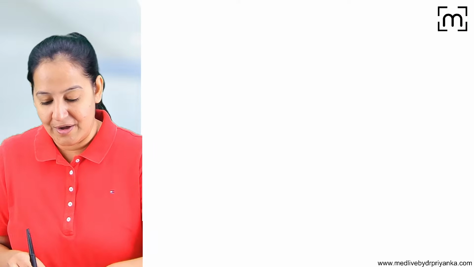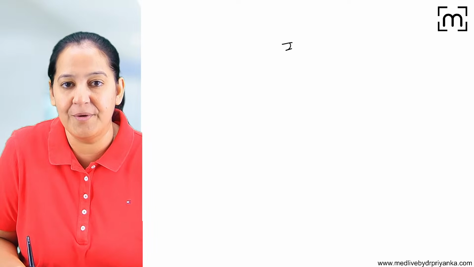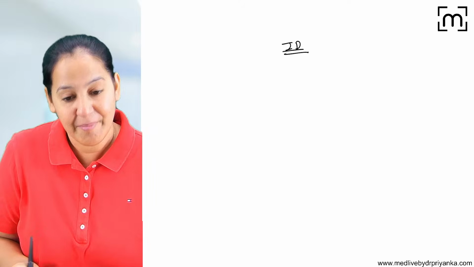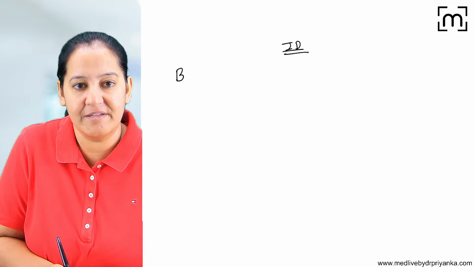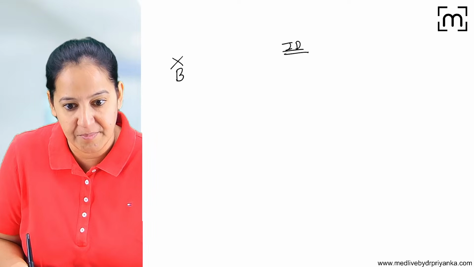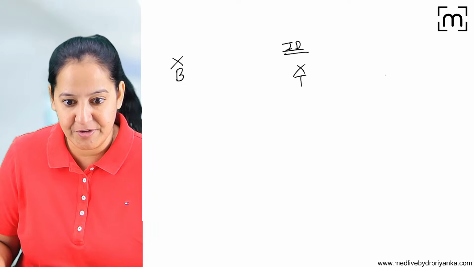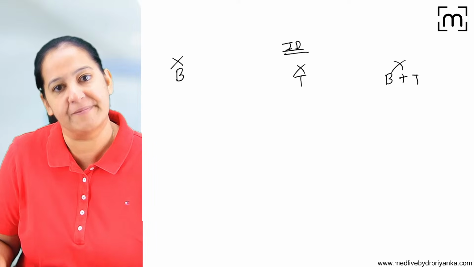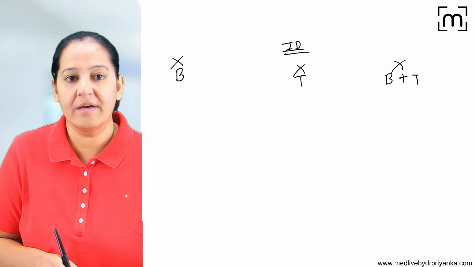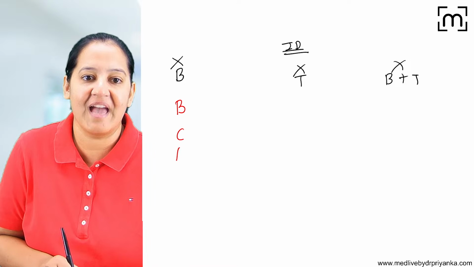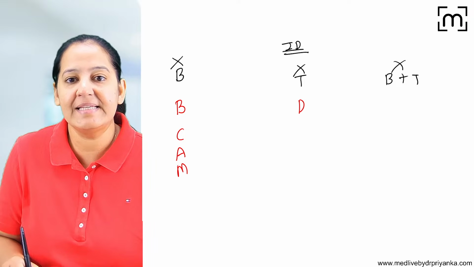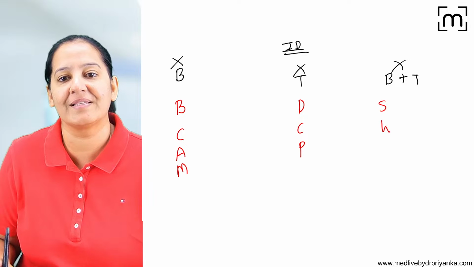So first of all, you have to learn the classification of immunodeficiency disorder. How many types of immunodeficiency disorder? B lymphocytes are absent, that is humoral immunodeficiency. T cells are absent, that is cell-mediated immunodeficiency. And B and T both are absent, that is combined. So say the mnemonic. Here the mnemonic is BCAM, here the mnemonic is DCP, and here the mnemonic is SWAN.